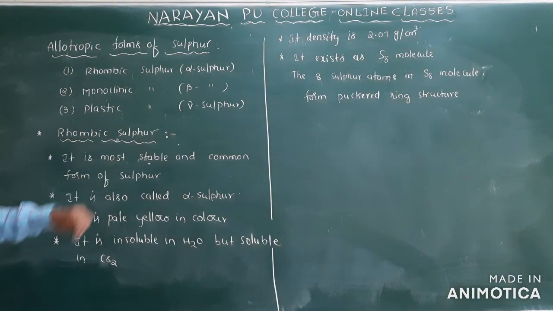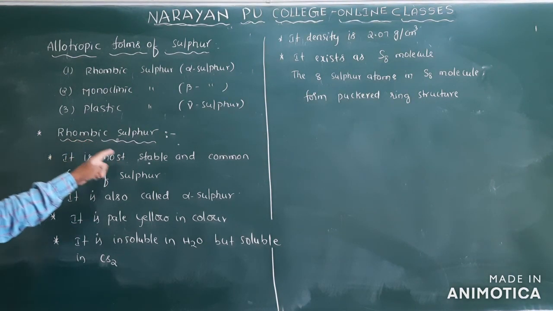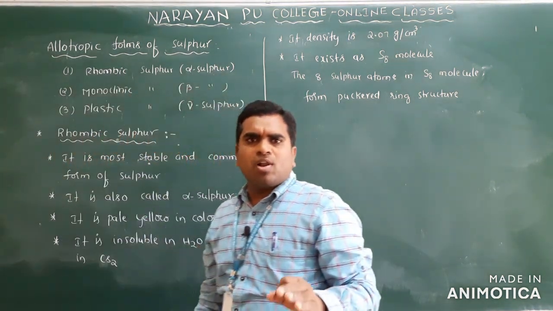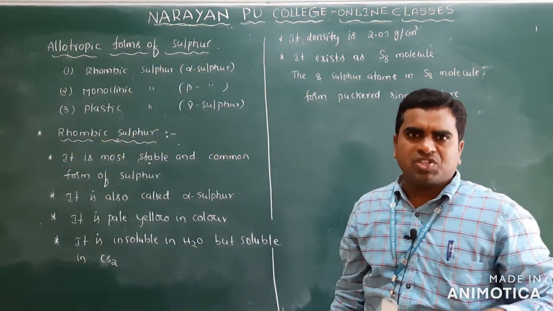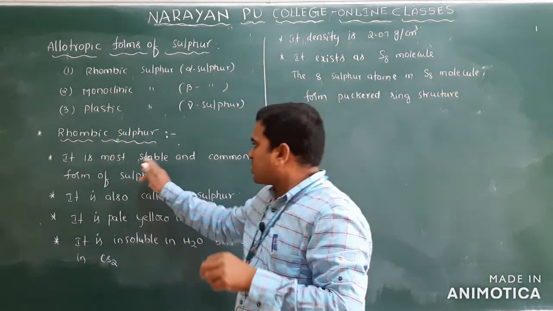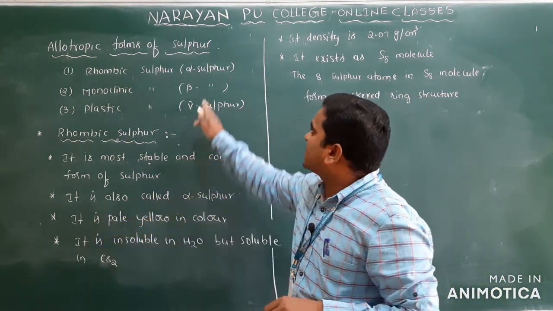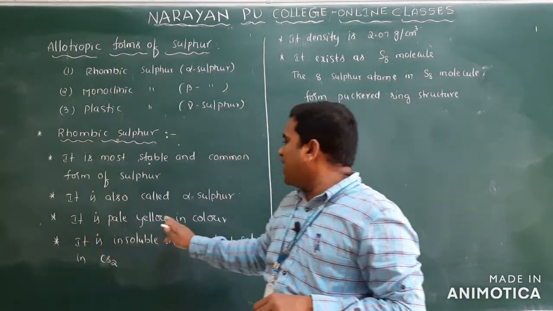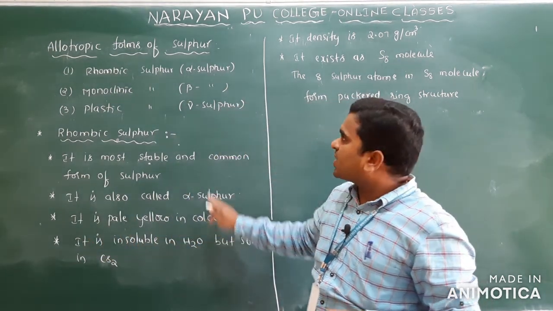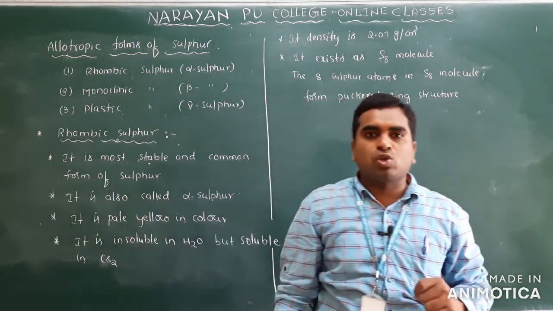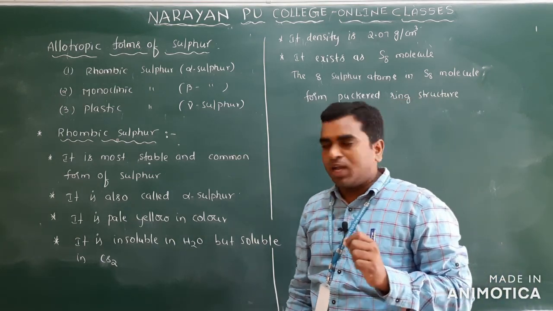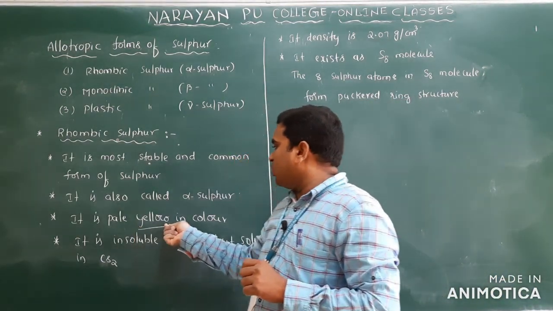First one, rhombic sulfur. It is the most stable and common form of sulfur, the most stable at room temperature. It is also called alpha sulfur, and it is pale yellow in color. That's why rhombic sulfur can also be called yellow sulfur, because of its yellow color.